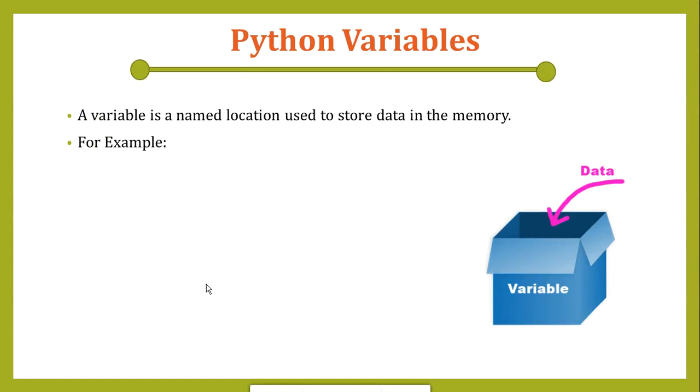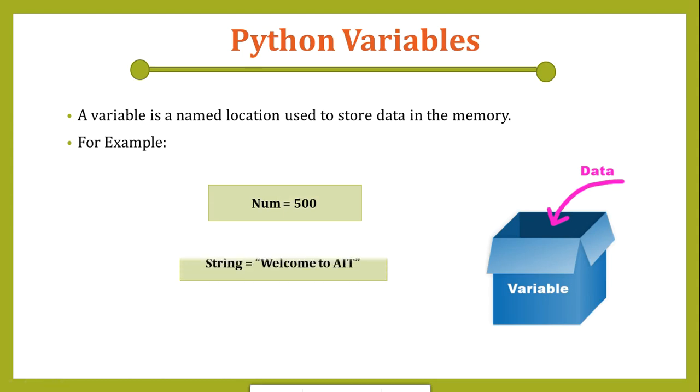As usual, whatever the definition of a variable is in different programming languages, the same is applicable here. Only the way we write it differs from other languages. A variable is a named location that is used to store data in memory. For example, if we say num is the variable and we assign a value of 500, it is called a variable.